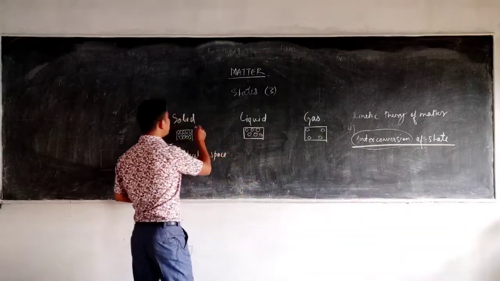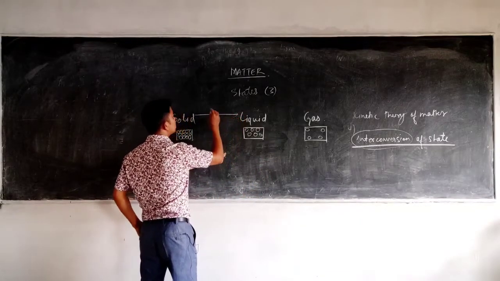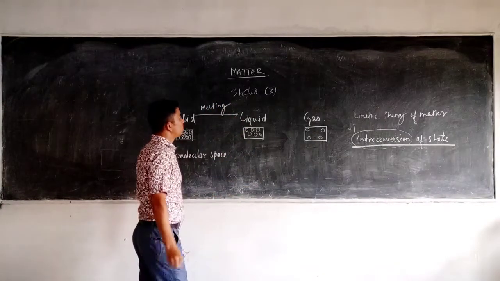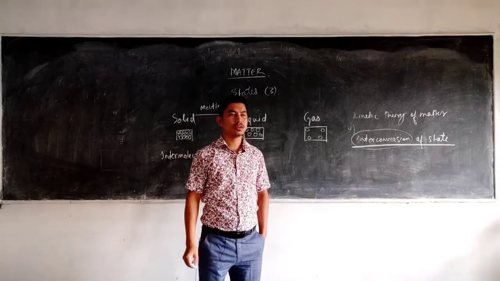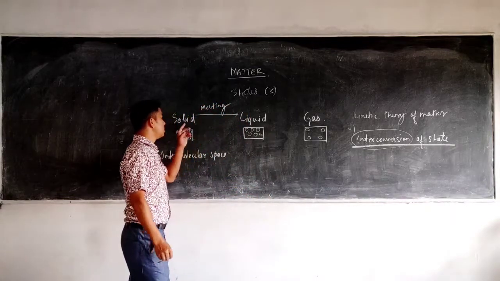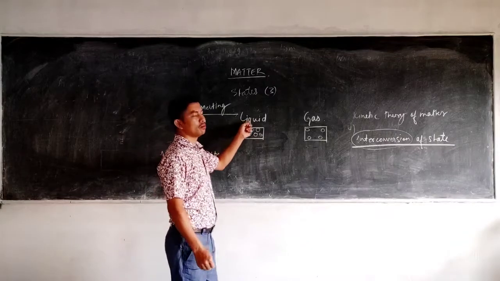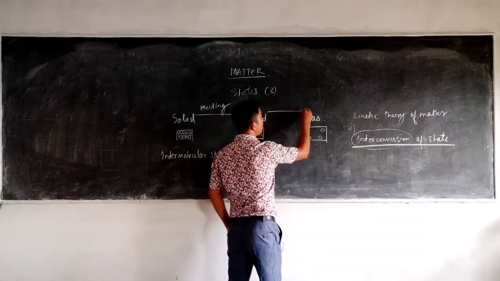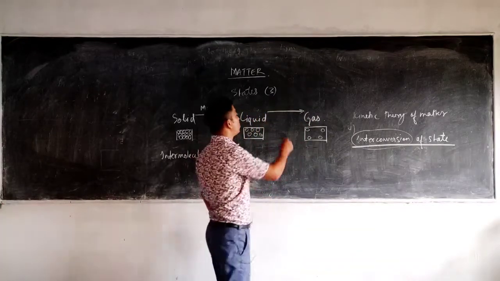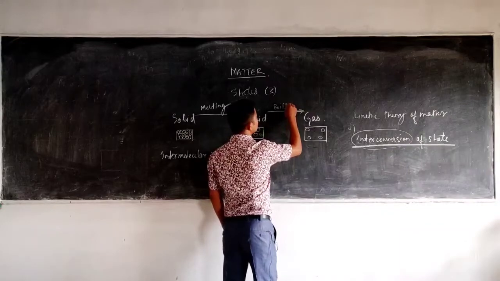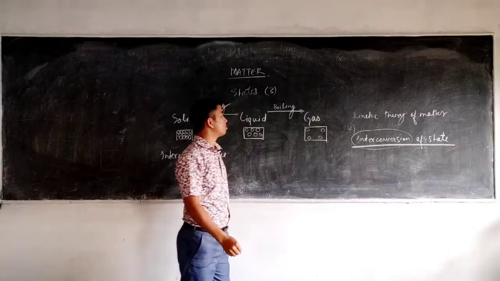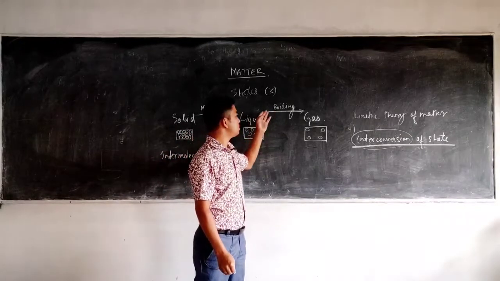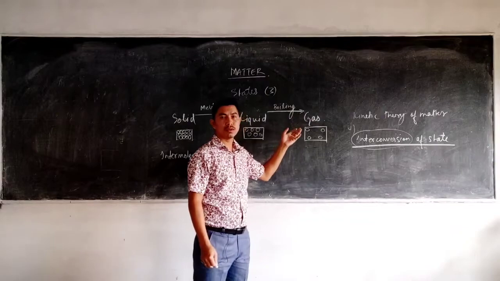So when we change solid to liquid, what is that known as? We call it melting. During melting, the heat is absorbed. So we can define melting as a process in which the solid changes into the liquid by the absorption of heat. Now if you heat liquid, what happens? It changes into gas, and that is called boiling. If you are asked to define boiling, we can simply define boiling as a process in which the liquid changes into the gaseous state by the absorption of heat.